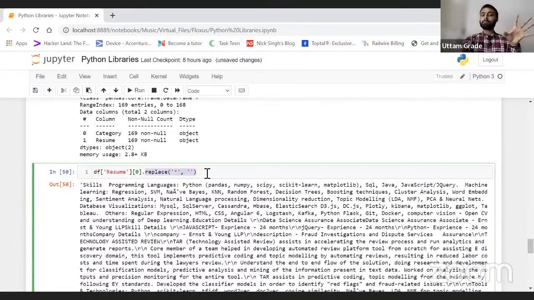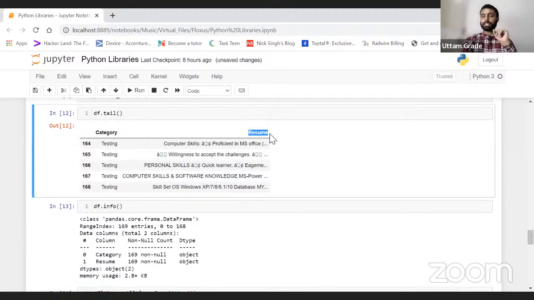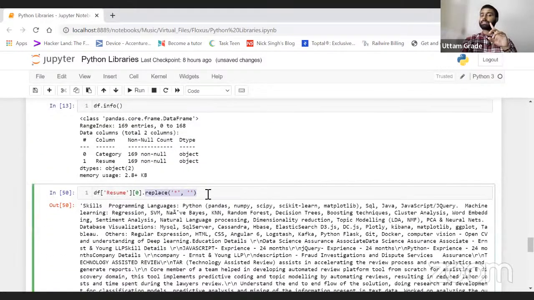But the same process I want to apply to the whole data frame. I have a data frame, and within this data frame I have a column, resume. Within this resume column, I have picked up the first row, and within this first row I have removed a star symbol.